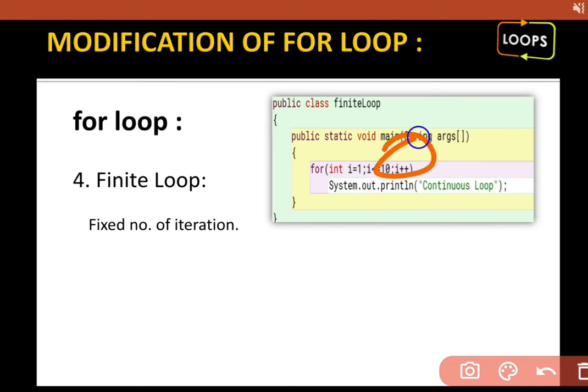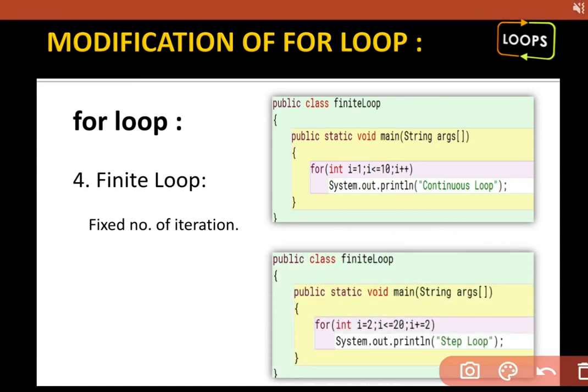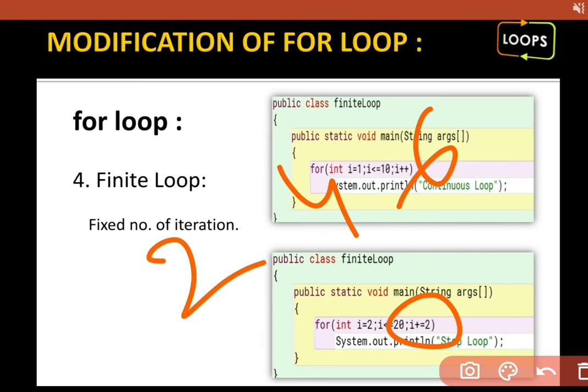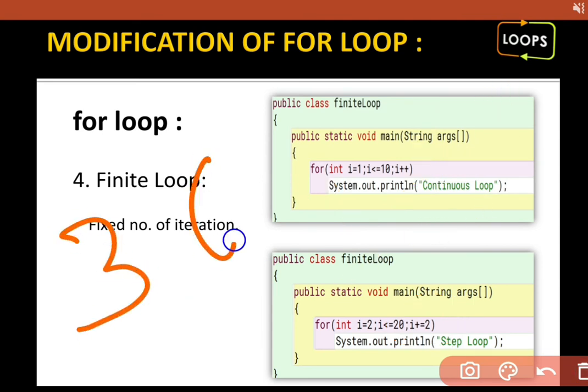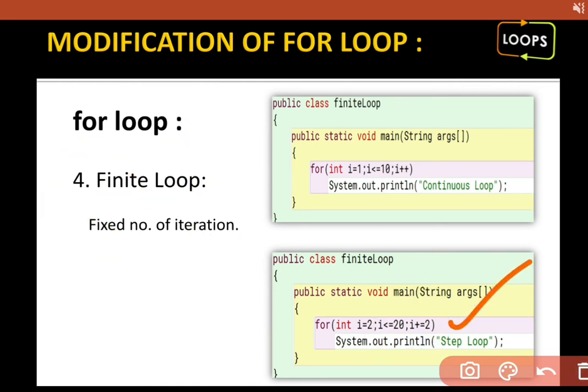If we are increasing values one by one, it is continuous. But if I'm skipping steps, like 2, then 4, then 6, then 8, and so on, or 3, 6, plus 3 if I'm using here, then I'm skipping 3 steps. Then it is said to be a step loop.